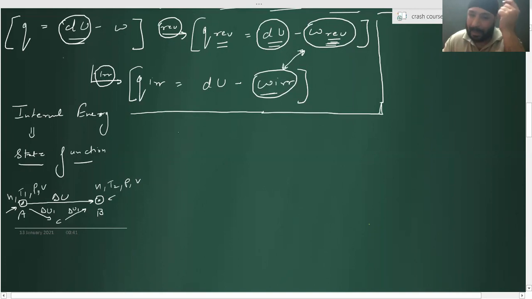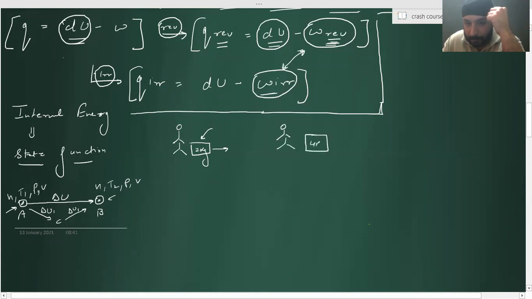Now listen, I'll ask you a very simple question. Suppose a student is pushing a mass of 2 kg in this direction. So he is doing work against 2 kg, right? Agreed? The same student, when I kept a mass of 4 kg, is pushing that 4 kg away. So which student is doing more work? The 4 kg student.